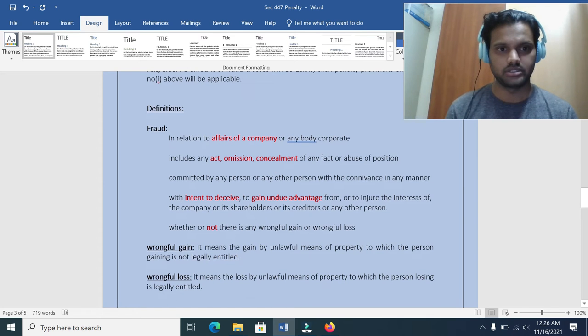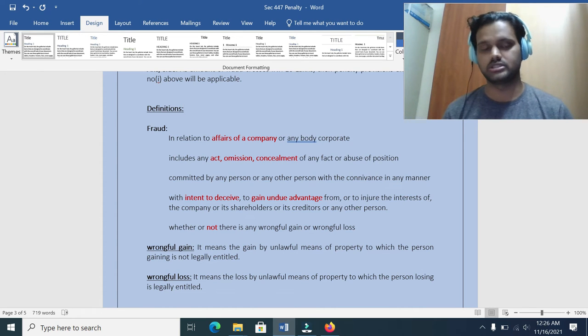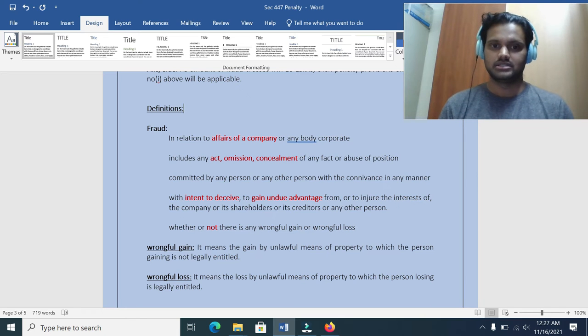And I'm going on to the next part of section 447, that is the definitions part, which is also very important. There is a question already asked in the examination, and in the study material also this question was there. So this definitions part is also very important. We have used this word fraud in many places in this document. So what exactly is fraud related to section 447? That is related to the more important points here.